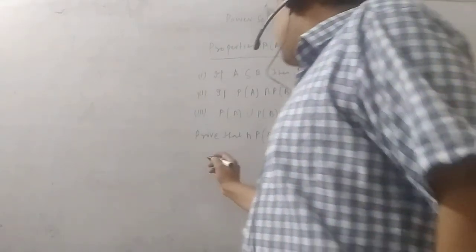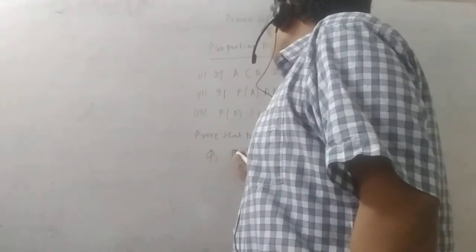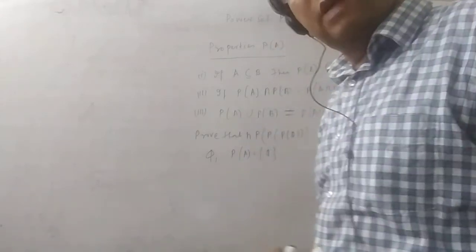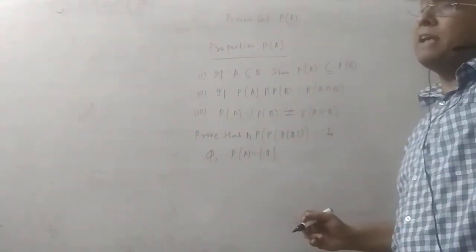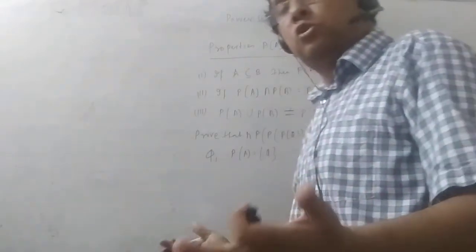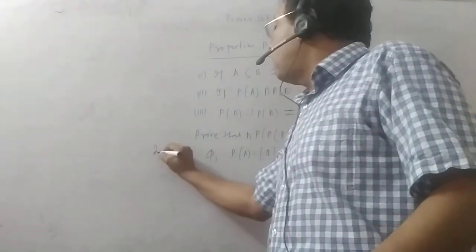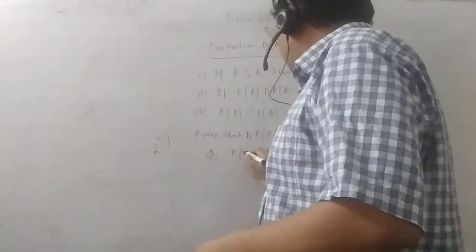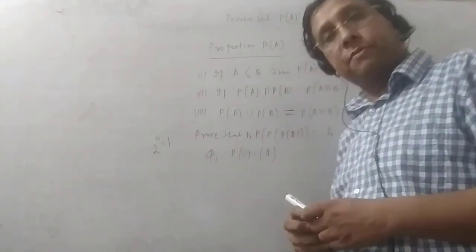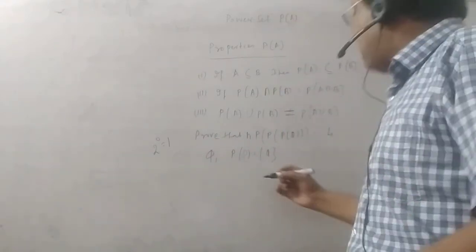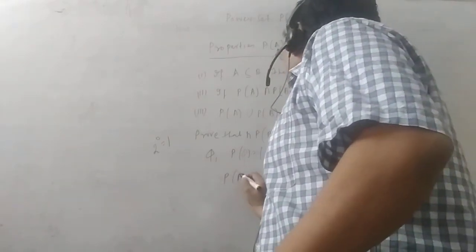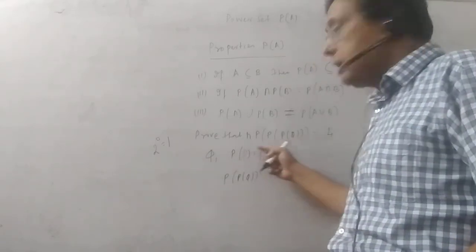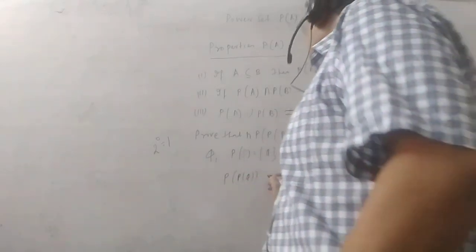See, all of you know, phi is a null set, and its power set we can write in this way. What does phi say? In phi, there are no elements in the set. So 2 to the power 0 is equal to 1. So only one element is in this power set. So the power set of phi, from the right hand side you gradually come, so power set of phi you can get.